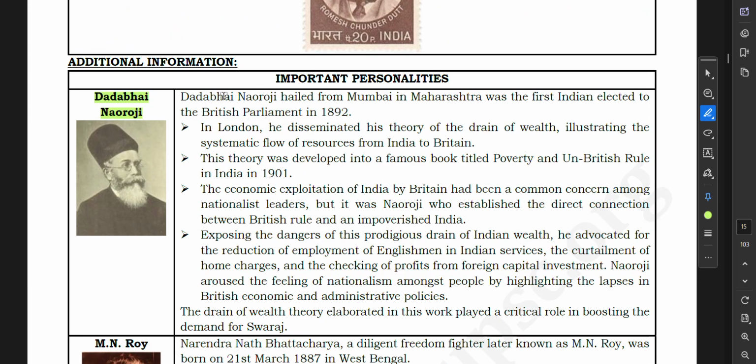So Dadabhai Naoroji. Dadabhai Naoroji hailed from Mumbai in Maharashtra, was the first Indian to be elected to the British Parliament in 1892. There he disseminated his theory of drain of wealth, describing the systematic flow of resources from India to Britain. The theory was developed into a famous book titled Poverty and Un-British Rule in India, 1901. The economic exploitation of India by Britain had been a common concern among nationalists, but it was Naoroji who established the direct connection between the British and impoverished India.